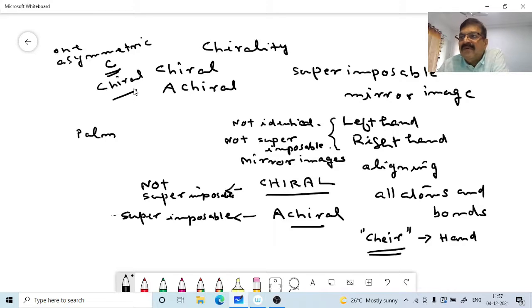The simplest type of asymmetric structure is a carbon atom bonded to 4 different atoms or groups. That is the simplest example of an asymmetric structure. A molecule of this type, carbon bonded to, say, A, B, D, E. If you draw a structure of this nature, this is an asymmetric carbon and this will be chiral.